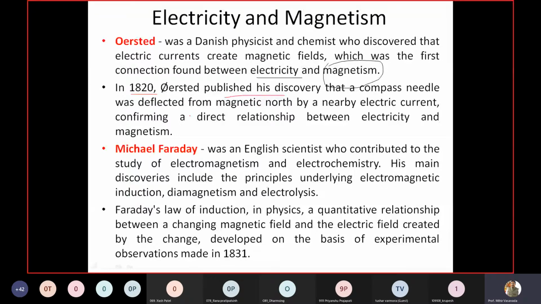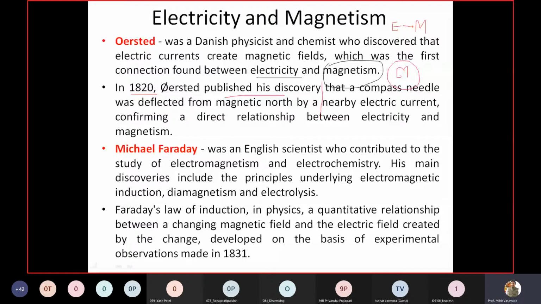That means Ørsted found that magnetism can be produced from electricity. So he converted electricity to magnetism. This is the discovery.